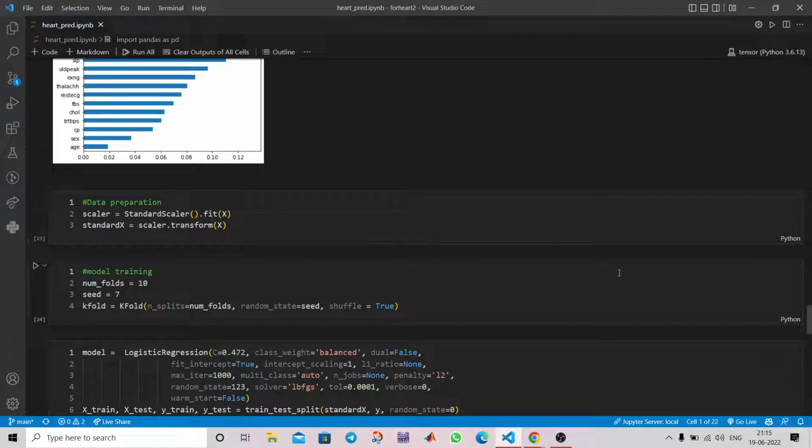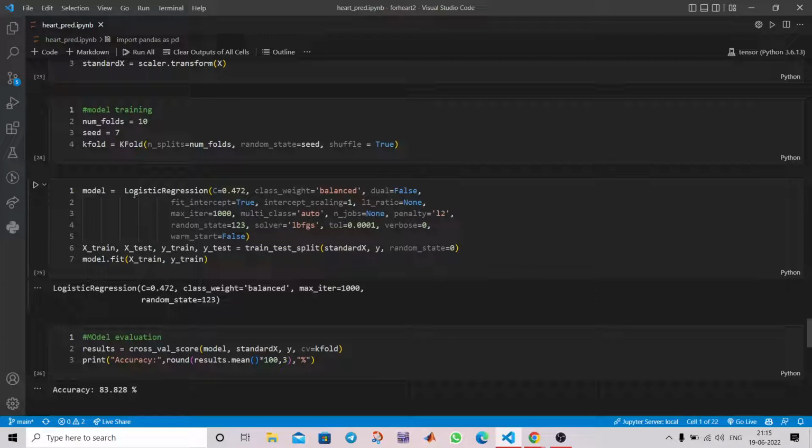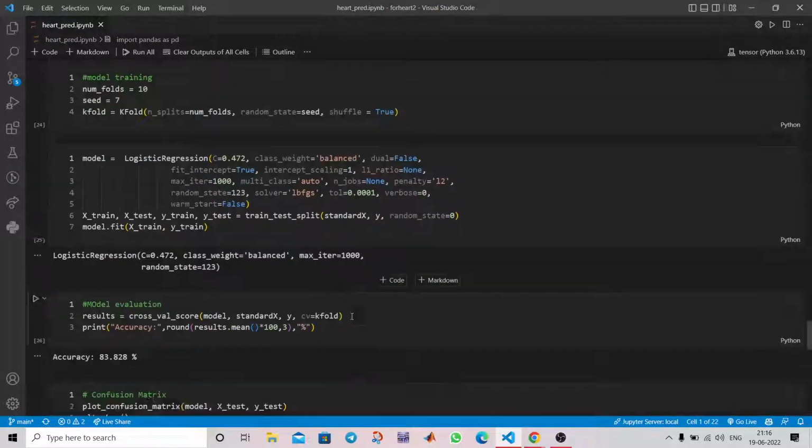Then we go to data corrections and data preparation, and here we are using the logistic regression model. After hyper tuning the parameters, we are getting these values to get the best result we can generate from this data set.